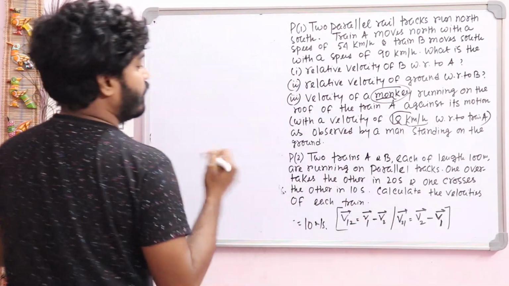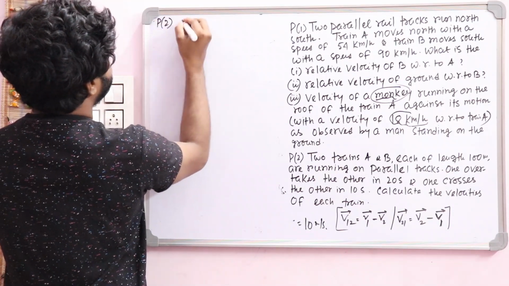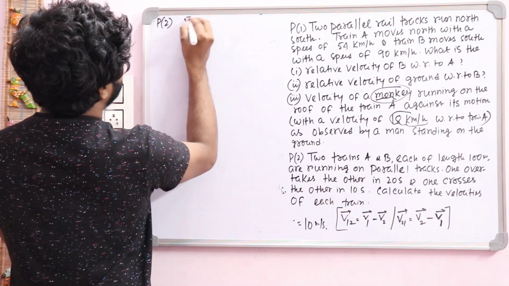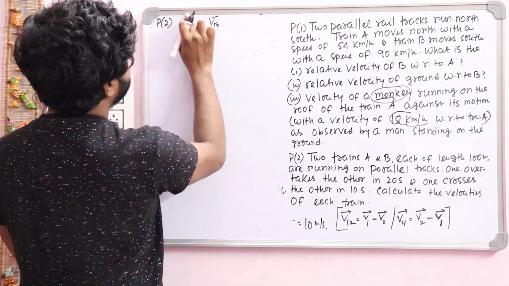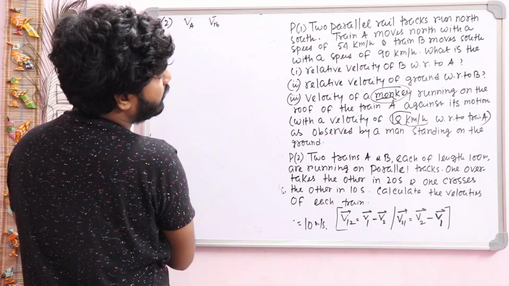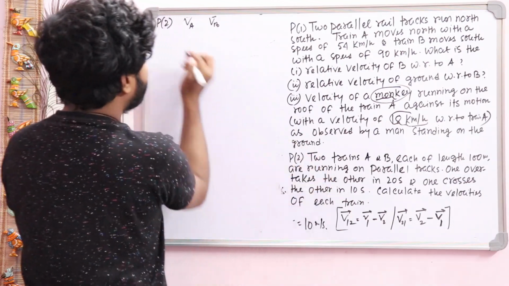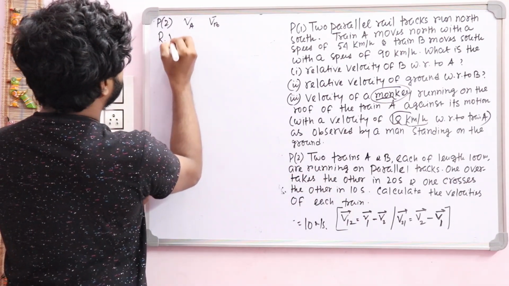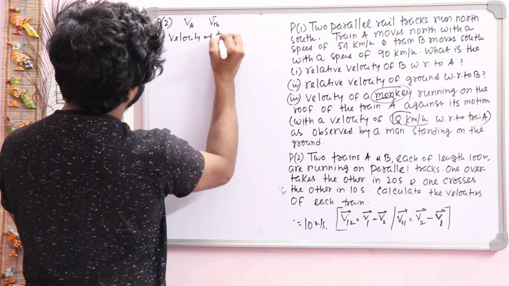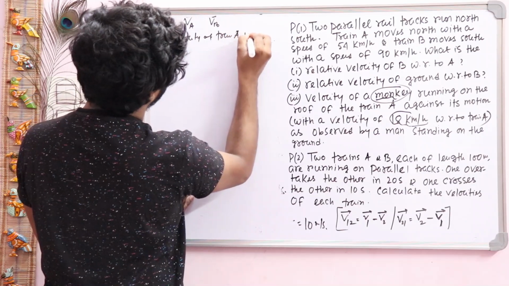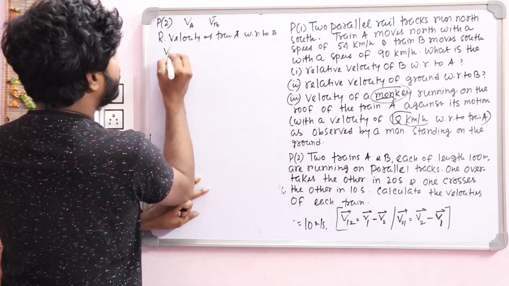you consider the velocity of train A. Problem 2, velocity of train A, VA, and velocity of train B is represented as VB. Okay, you write it in magnitude form, VA and VB. Now, for the overtaking condition, the relative velocity of train A with respect to train B, what will be the formula?